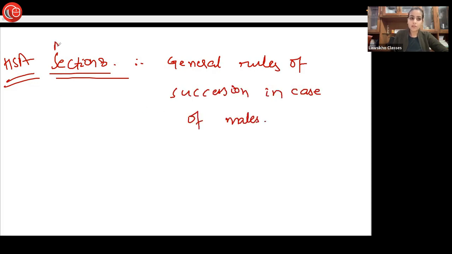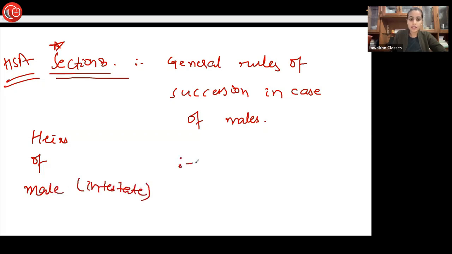This section number is really important from the prelims point of view. Direct question aa jata hai that which section lays down the general rules of succession in case of males. The answer is Section 8. So what it states is that the heirs of the male who is dying intestate are classified into 4 categories: Class 1 heirs, Class 2 heirs, Class 3 heirs, and Class 4 heirs.